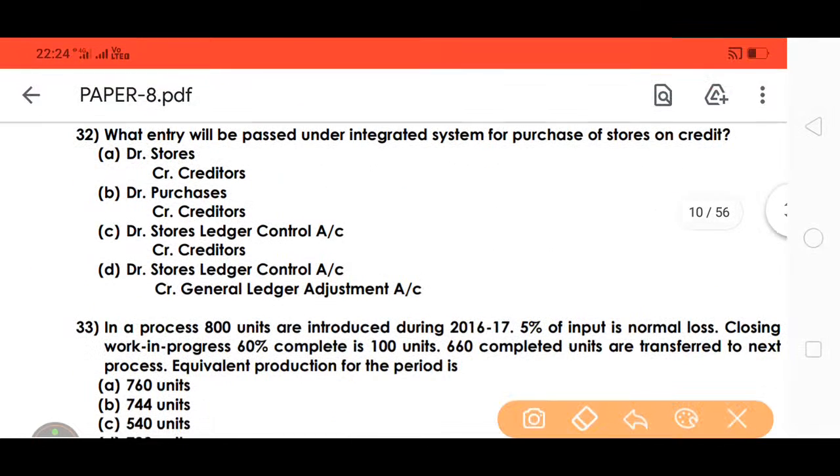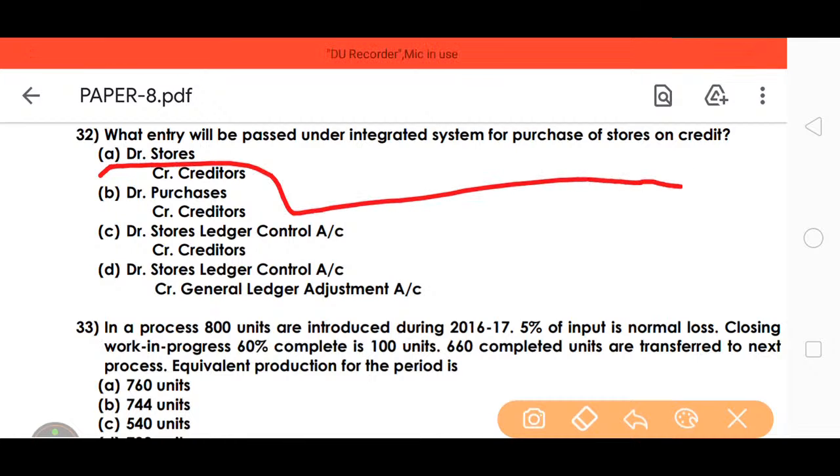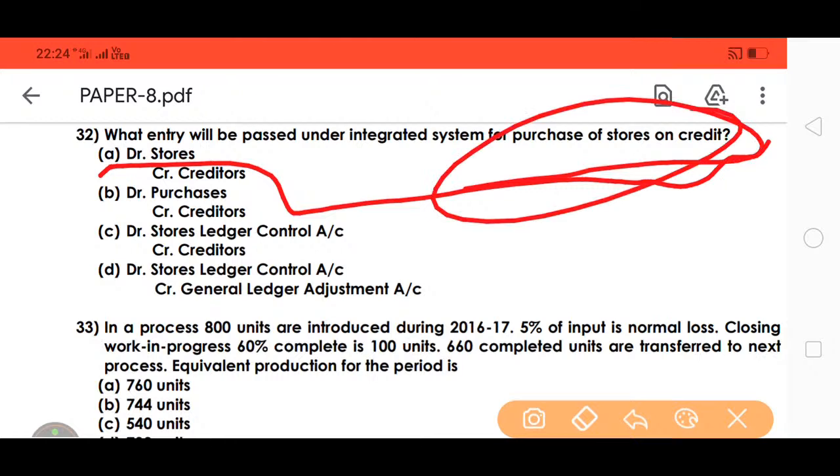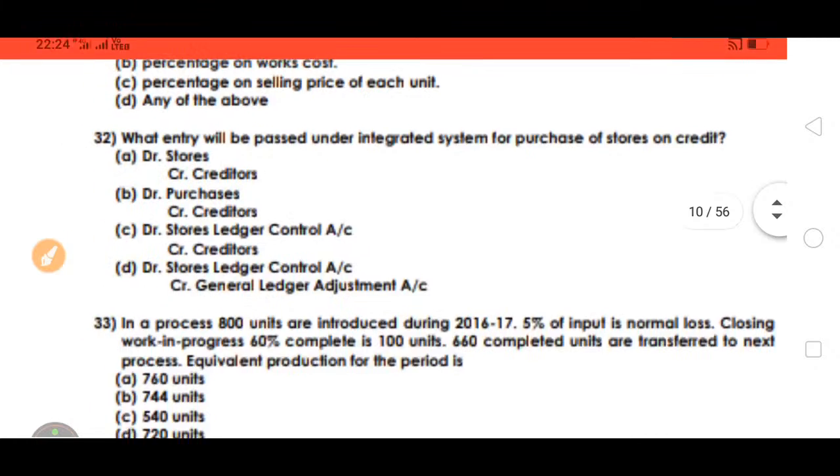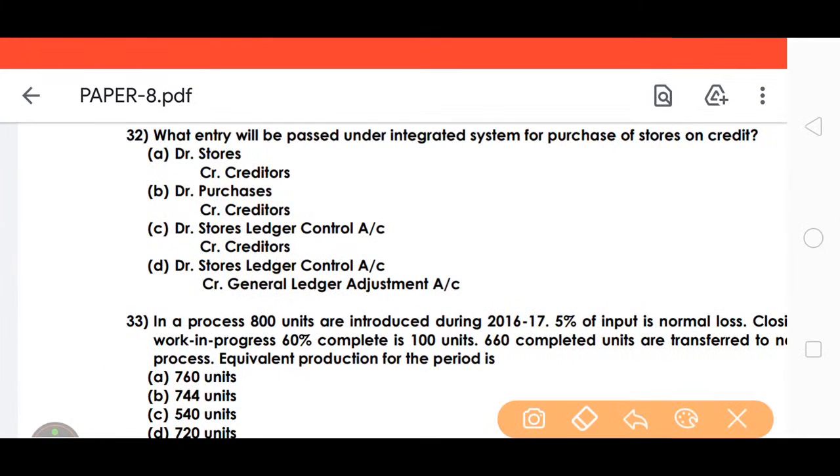What entry will be passed under the integrated system for the purchase of stores on credit? When stores are purchased on credit, the entry will be purchase account debit to creditors account, just like when you apply it in financial accounting. That's it.